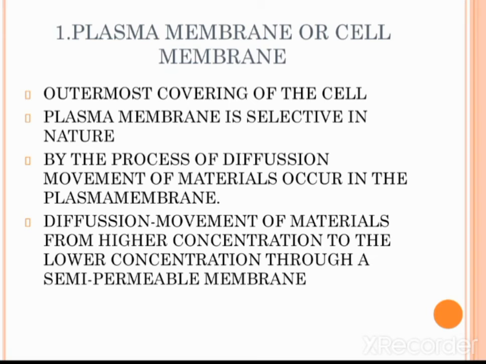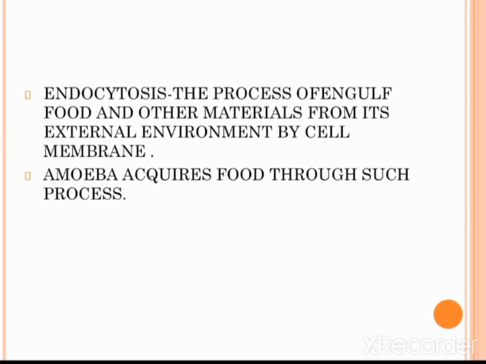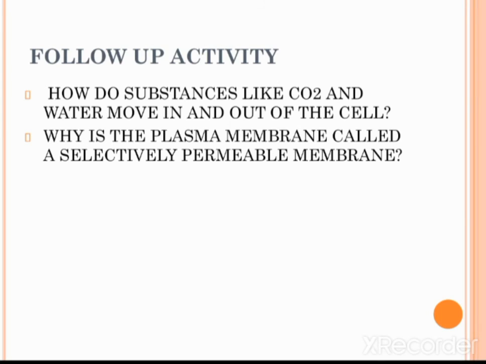What is the nature of plasma membrane? Plasma membrane is selective in nature. How do the materials pass in and out of the cell? Through diffusion. By the process of diffusion, the materials pass in and out of the cell. Today we learned what osmosis, diffusion and endocytosis are. Then, plasma membrane is made up of lipids and proteins.